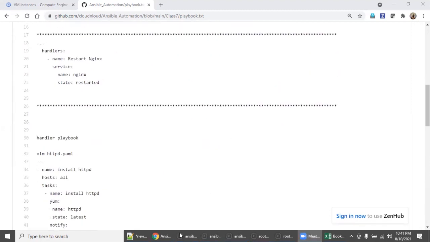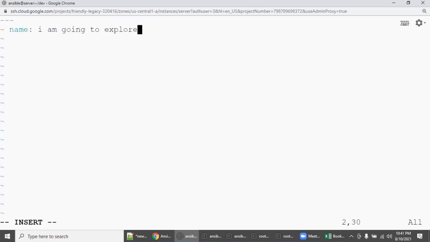As I stated, the 5-window concept from a previous class. This is my first window. I am going to create handler1.yaml. In insert mode, hyphen, name: I am going to explore handler functionality. There is a typo mistake, so functionality.